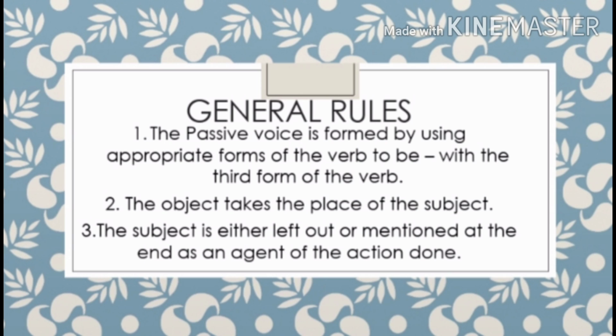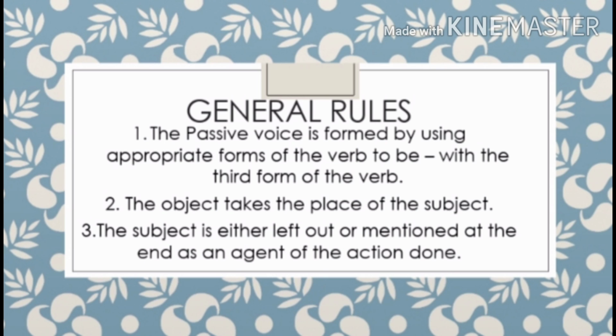So now let us look at some rules of changing passive voice to active and active voice to passive. The passive voice is formed by using appropriate forms of the verb to be with the third form of the verb. So again, taking the same example, Tom writes a letter. Here, if you change to passive, a letter is written by Tom. So appropriate forms of the verb to be, is, was, plus third form of the verb, is written.